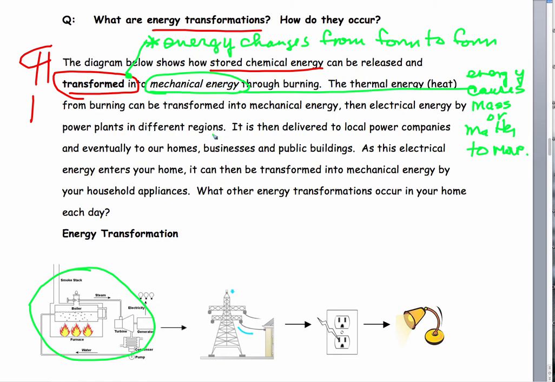Okay, get your blue colored pencil and we'll just get the main ideas noted here. The thermal energy or heat from burning can be transformed into mechanical energy, then into electrical energy by power plants. And this is where the majority of our electricity comes from. So the fuel that is burned is one of the main topics of this whole study on energy, and the burning of fossil fuels versus the burning of alternative fuels that are renewable.